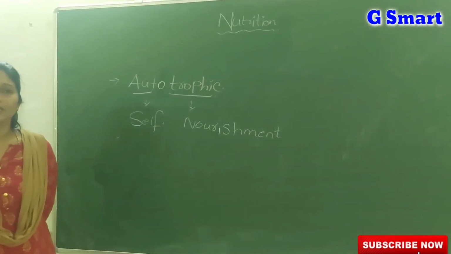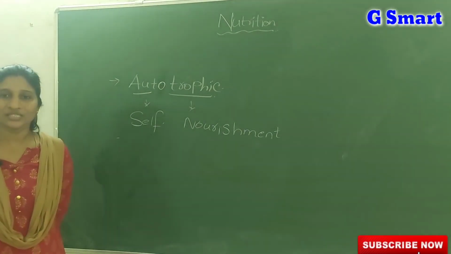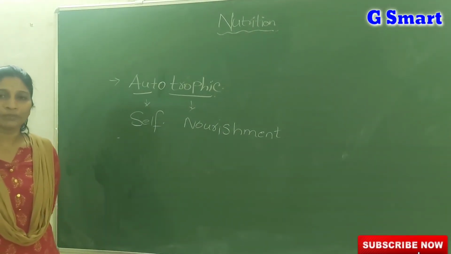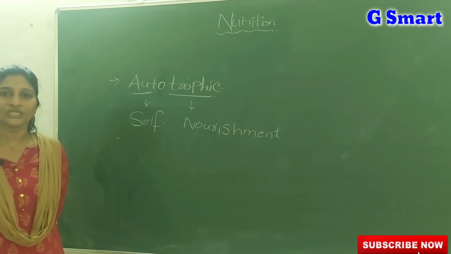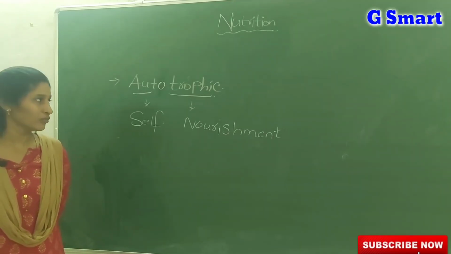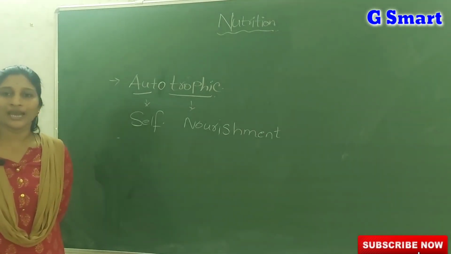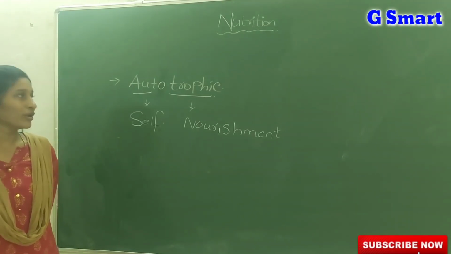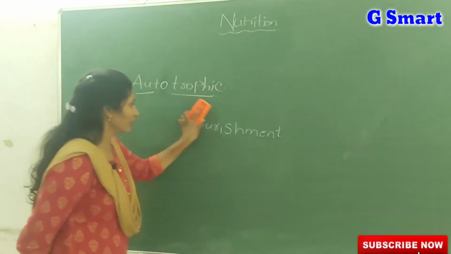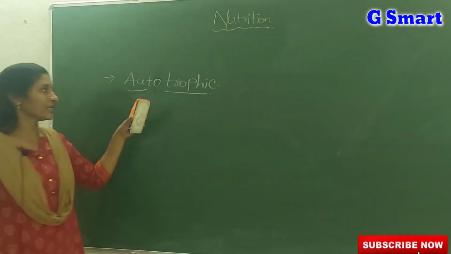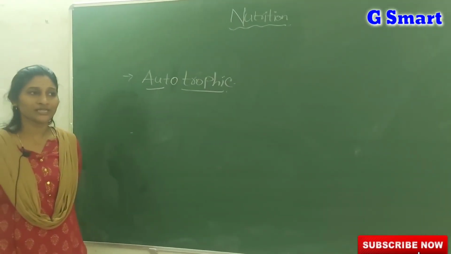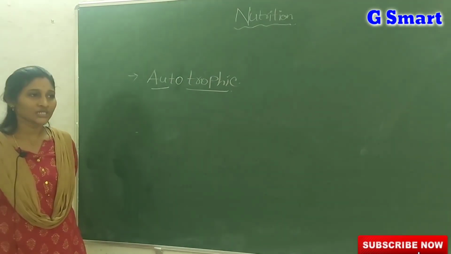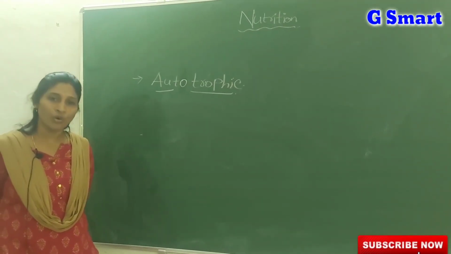Autotrophic nutrition means the nutrition in which organisms are capable of preparing complex food substances or complex organic molecules from simple inorganic raw materials by using light energy. Simply, autotrophic nutrition means the organisms are capable of preparing their own food.